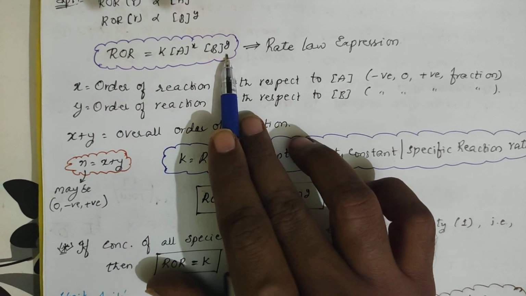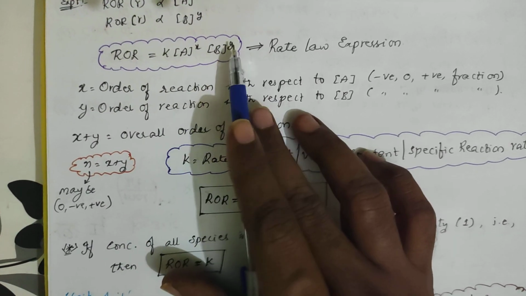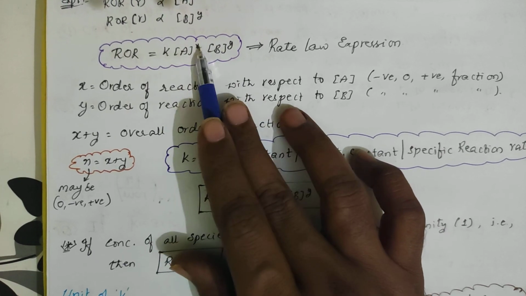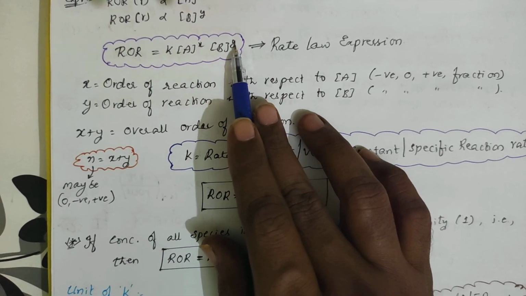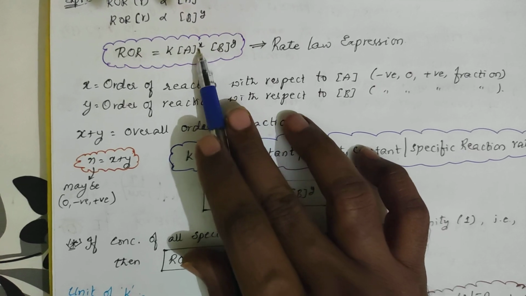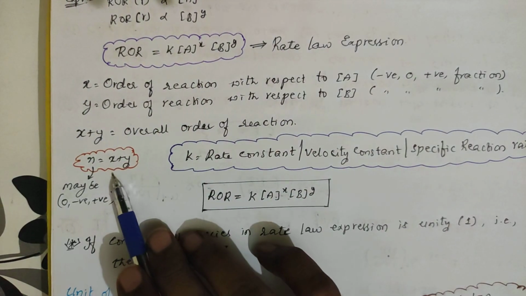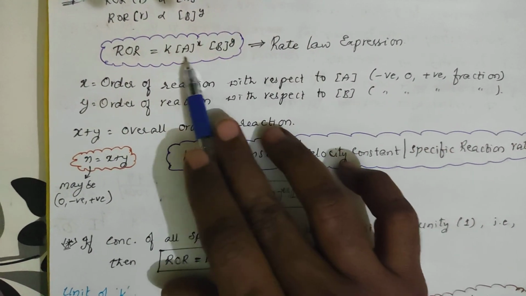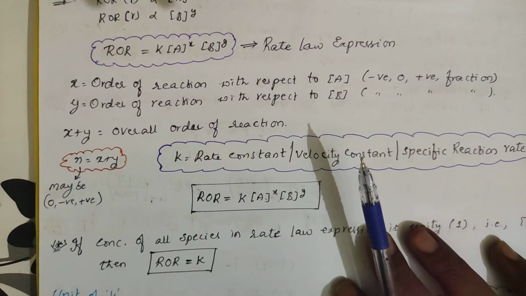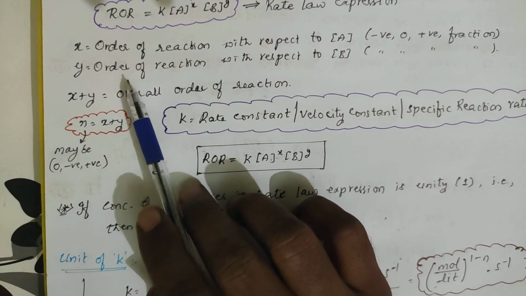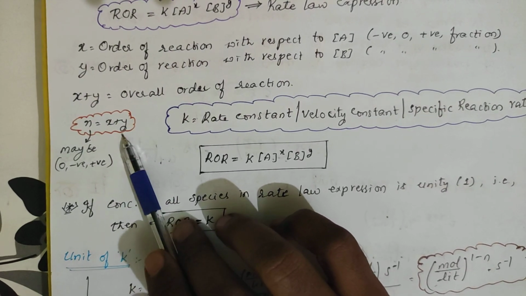This is the rate equation. In that, you should sum up the powers of the concentration terms. This is the power of one concentration term, and this is the power of the other. If you sum up the powers of the concentration terms in the rate law expression, you will get the overall order of the reaction. The overall order is represented with N, where N is equal to X plus Y.